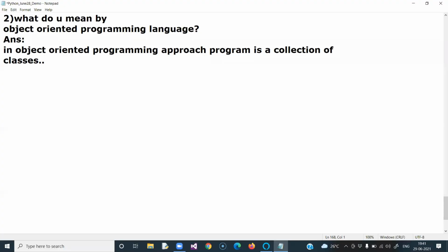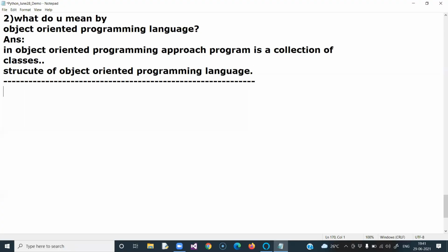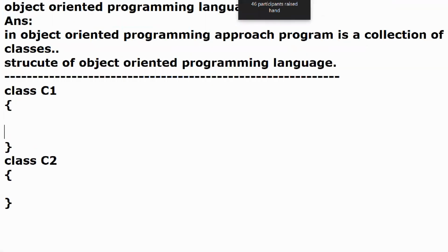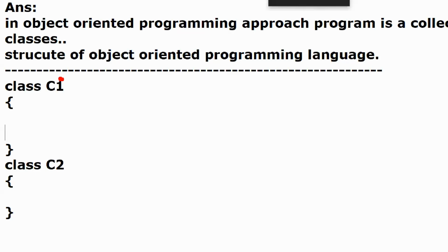Now I am going to show you the structure of object-oriented programming language. Here you define a class called C1. Again, I have defined a class called C2. Try to understand: here you define your program with two classes. So what is a class? Class is one of the object-oriented programming concepts.